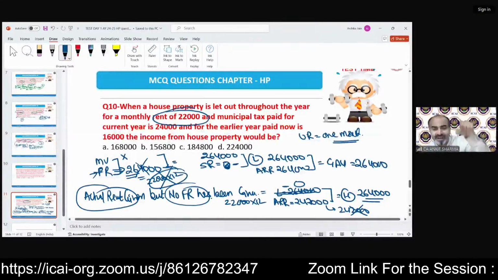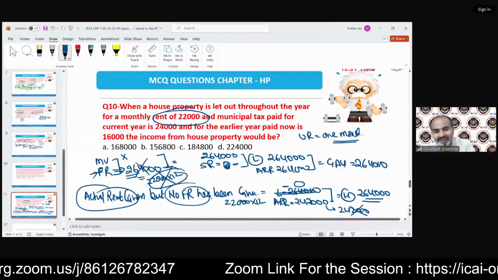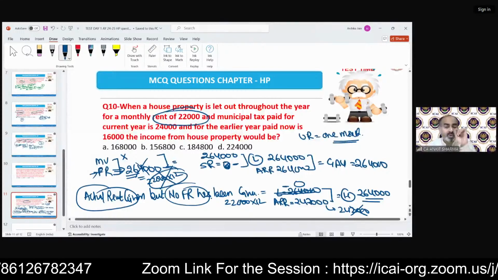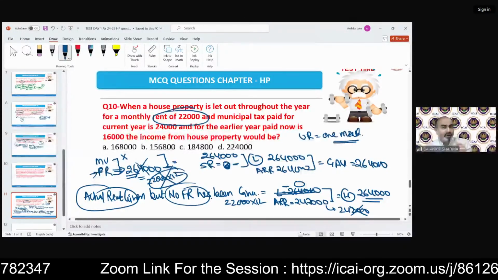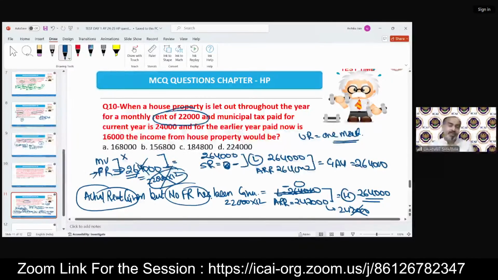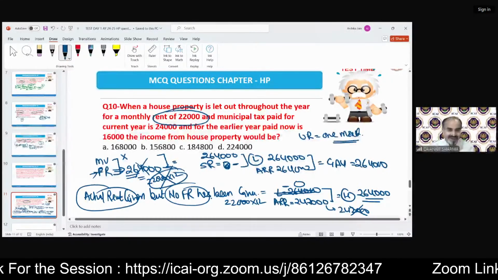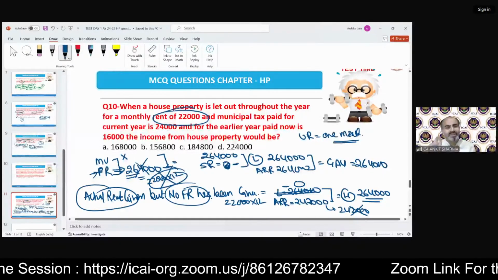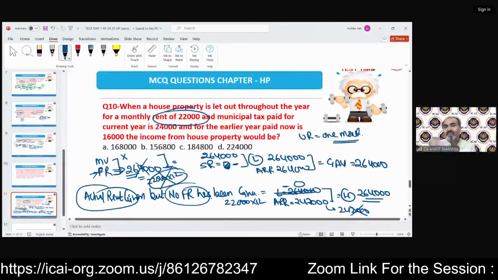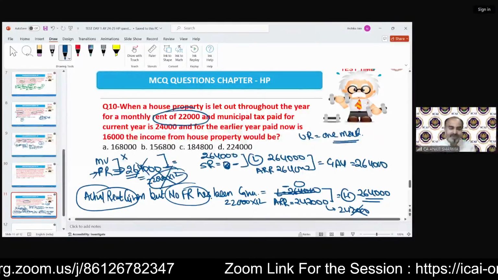But if I insert the unrealized rent or the standard rent, that can change the provision. So I will definitely do that to understand how deeply the provision has been read, or whether the provision has been understood properly. So this point is, in my opinion, a very small point, just a simple clarification, just a simple note. But in my opinion, this is the most important note or provision of income from house property.